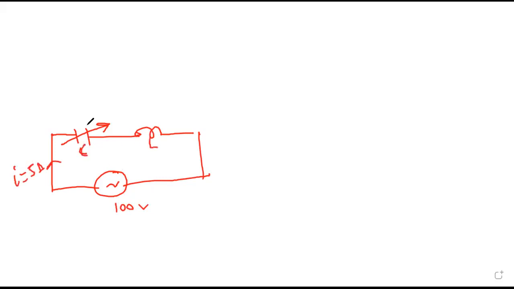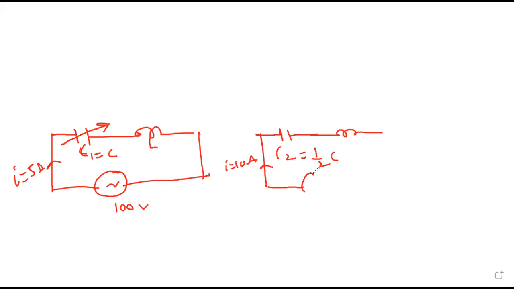When the capacitor decreases to half, like suppose first it is C, then capacitor becomes half of C, then current becomes 10 ampere.